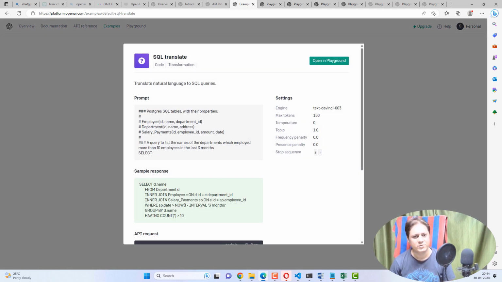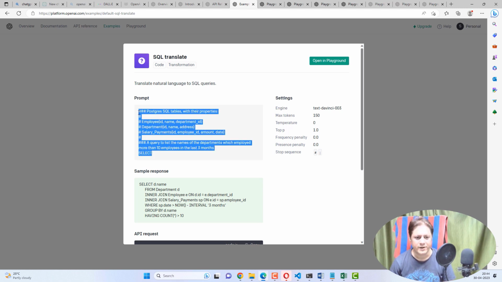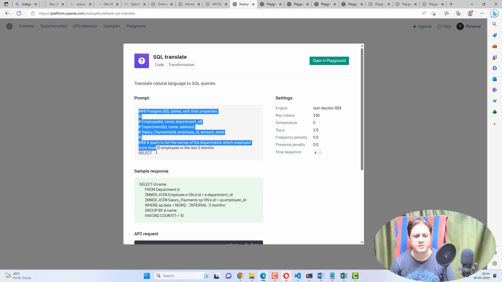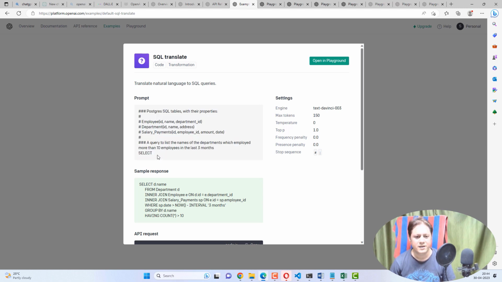This is SQL translate. Let's say there is a very complex query which you want ChatGPT to write for you, so you provide it in natural language. If you see, first of all the structure is given. Carefully, employee has ID, name, department ID, whatever, it's the table information.